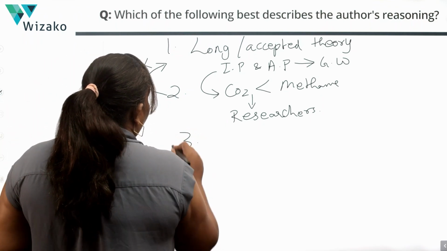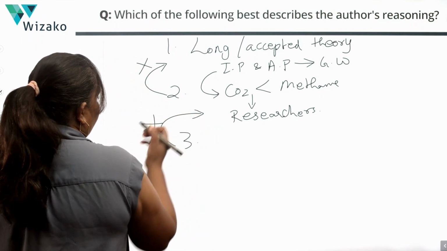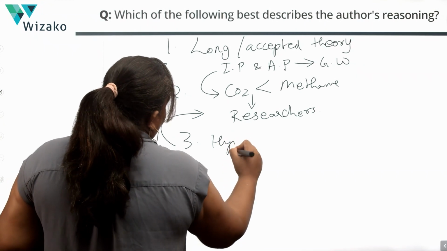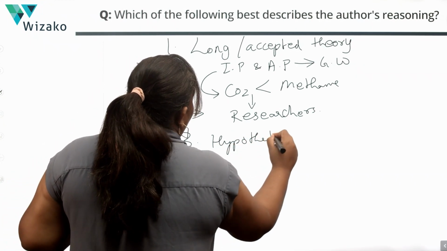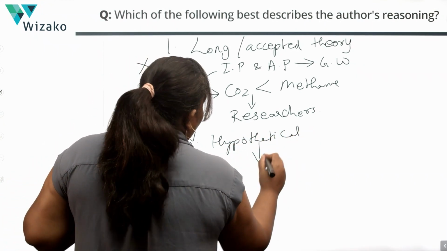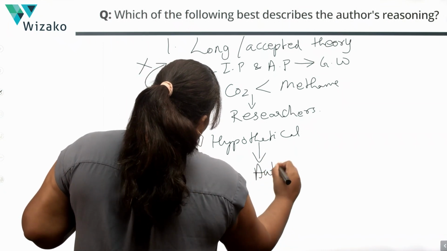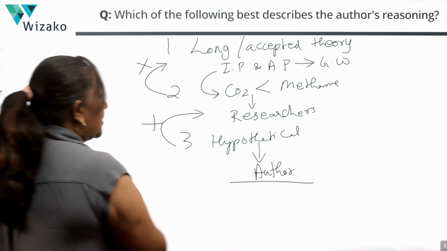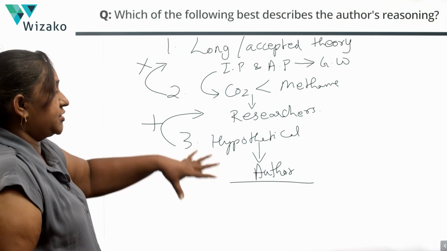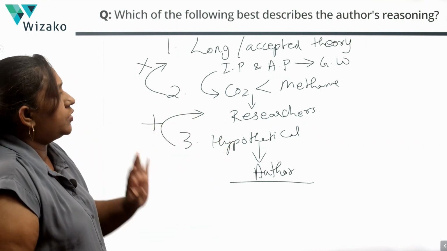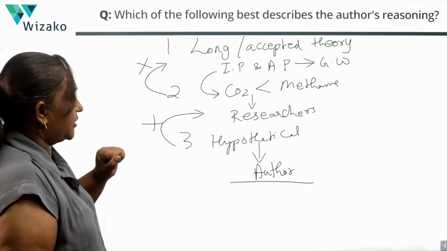This third part, in support of the researchers, is a hypothetical scenario, and this hypothetical scenario is finally something that the author is presenting. So the author's argument is about supporting the researchers. It's not about directly countering this long established theory.